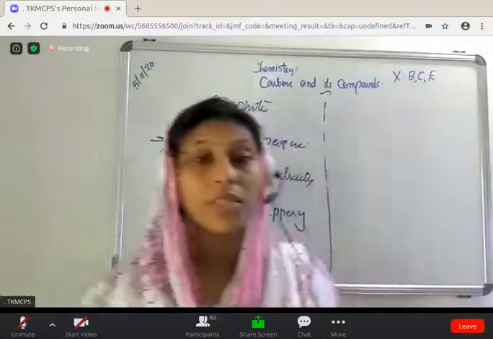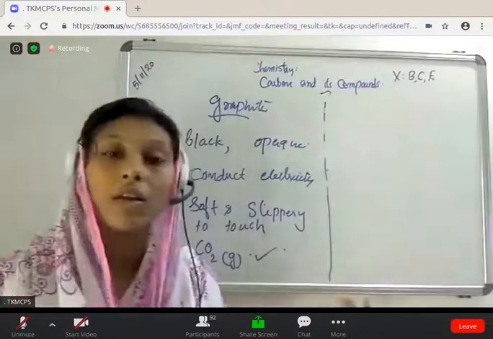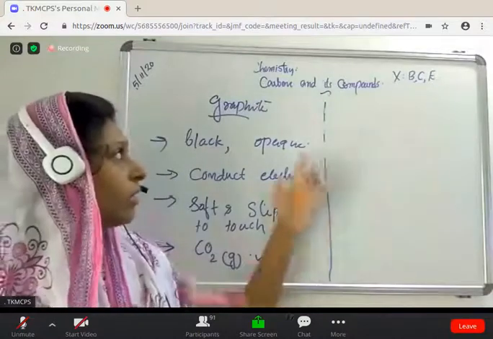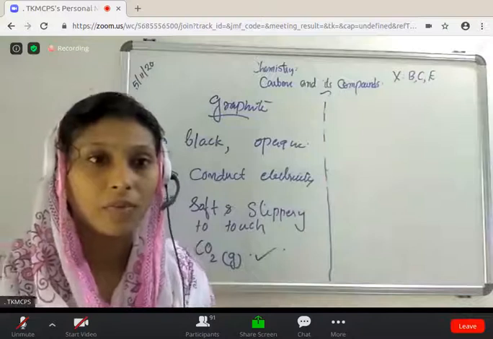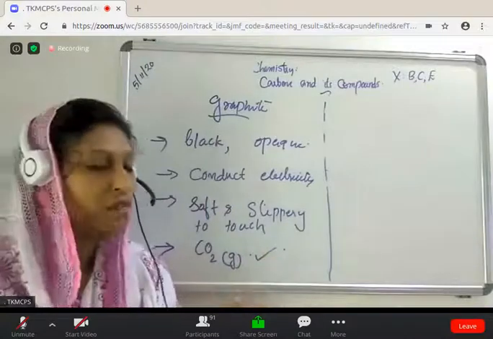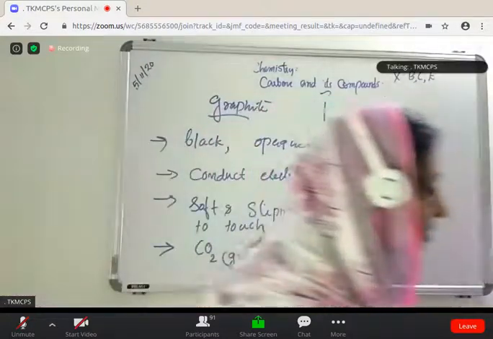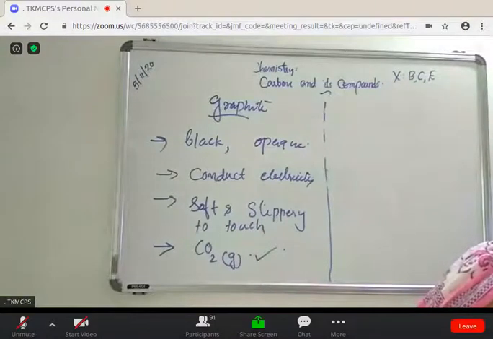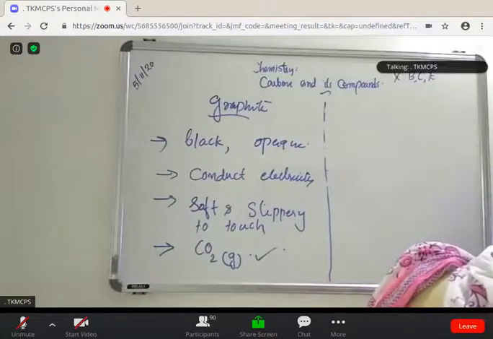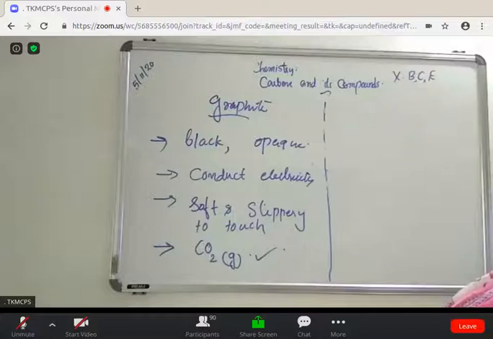So in this session, we discussed the difference between ionic and covalent compounds, and some questions related to that topic. Then we discussed the allotropes of carbon: diamond, its structure, uses and properties, and the same with graphite. If you have any doubt, you can ask me now. Yes, Parvati, graphite electrodes are used in batteries, graphite rods.